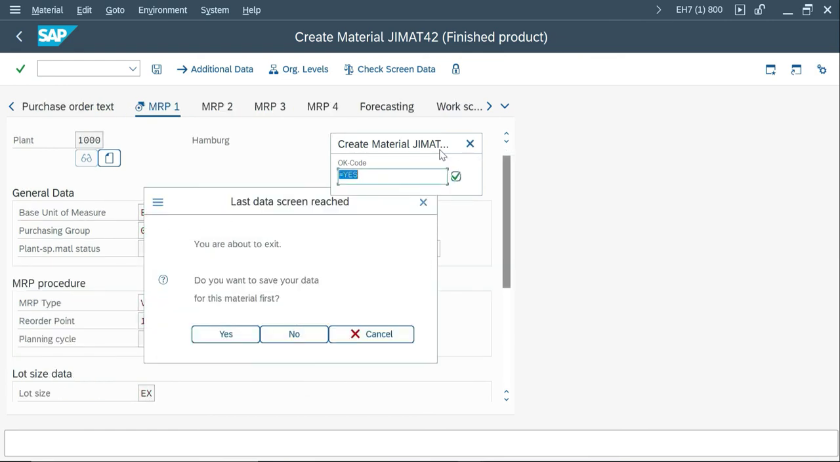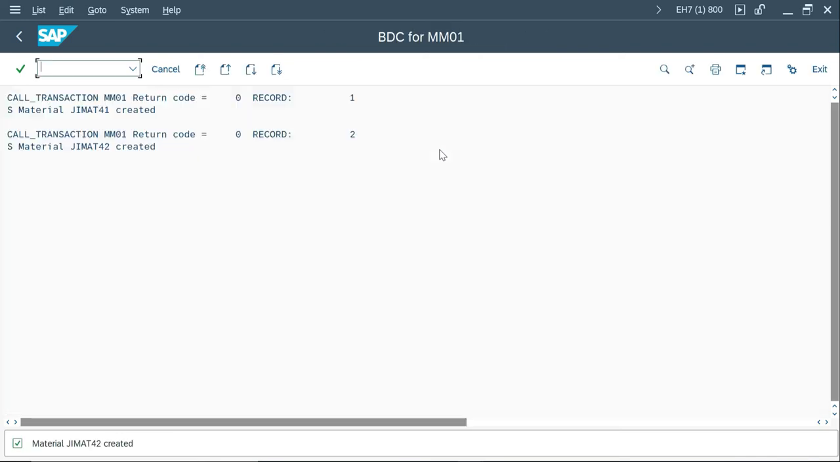Okay, that's it. Save. So done, and the output shows clearly that the material got created, and yes, it is a success. The material number, whatever name we have given, got created. You can just cross verify in your MARA table also. So this is call transaction.